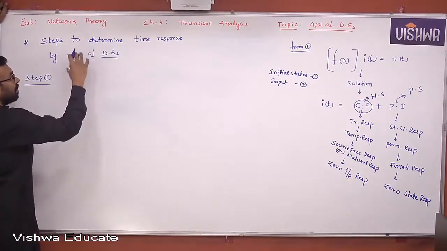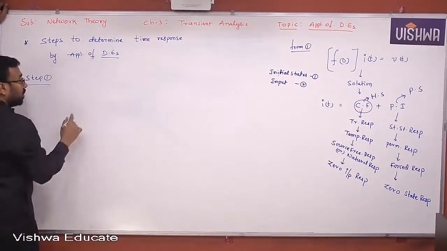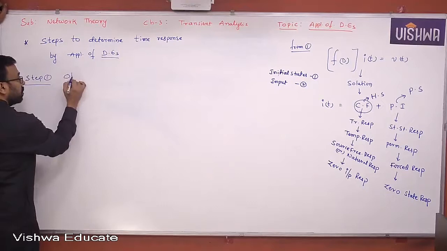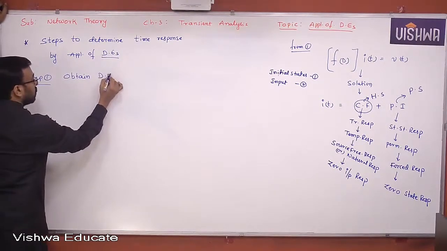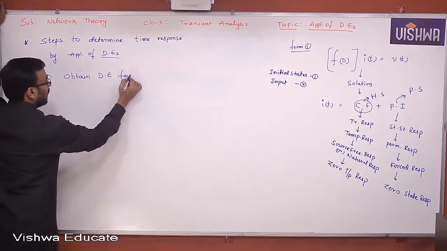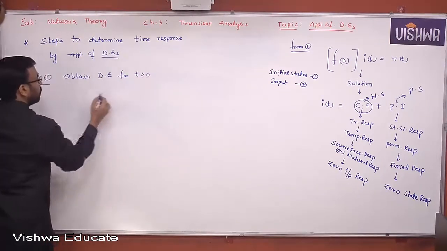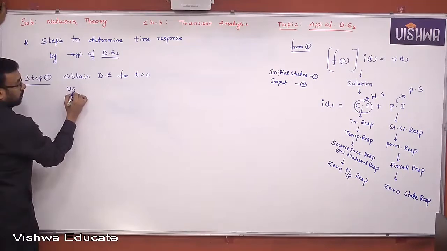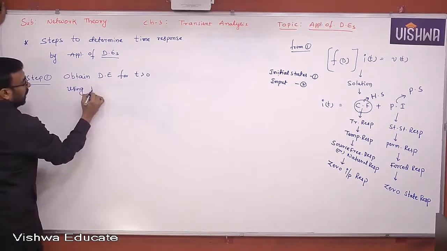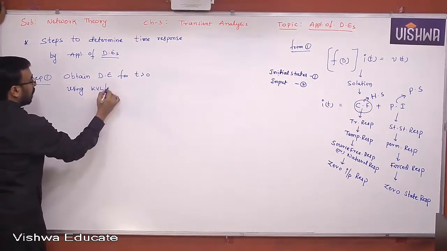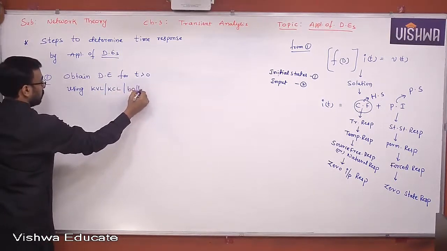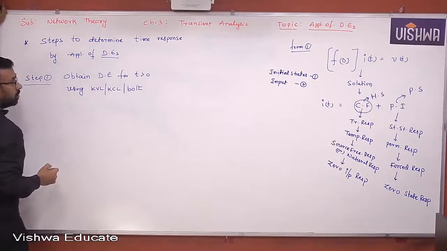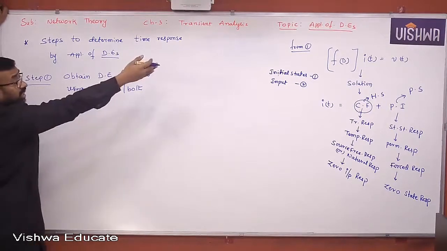To find the time response, first of all, you must have a differential equation. Step 1: obtain the differential equation for t greater than 0 using KVL or KCL or both. Okay? What is the differential equation? Usually it is in that form only, right?